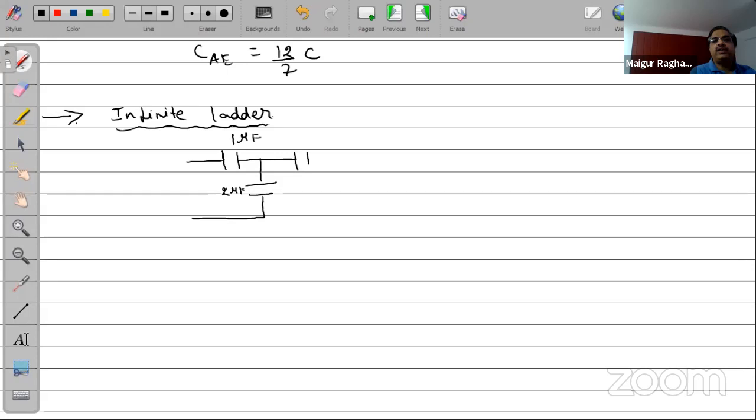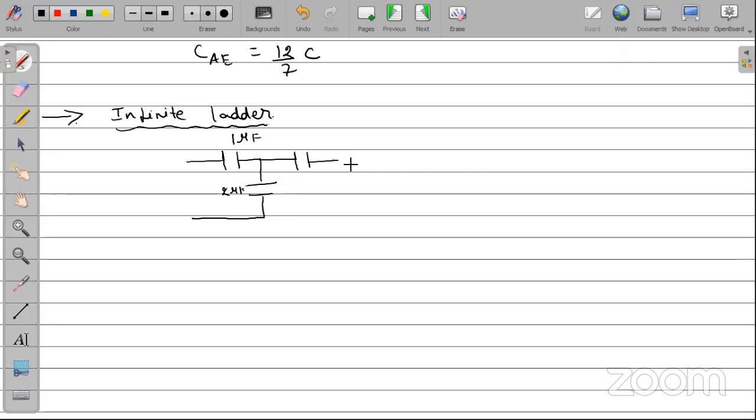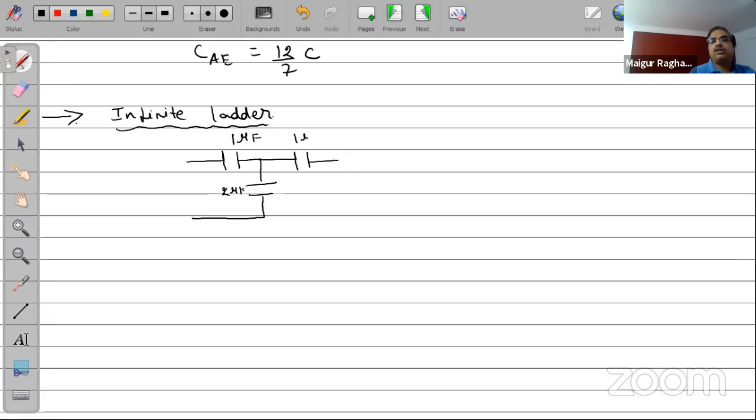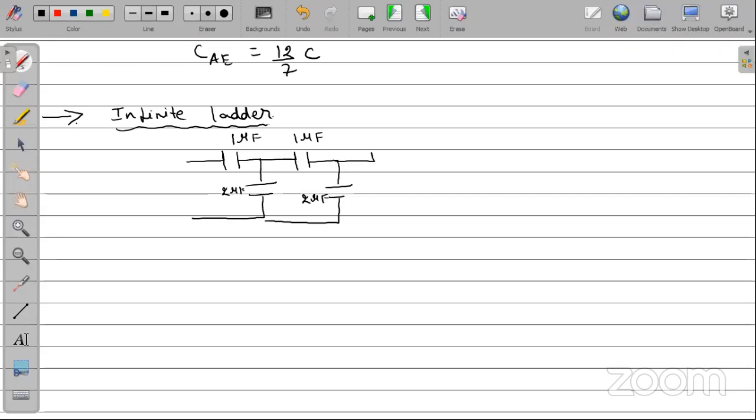Second step is again 1 and 2 microfarad connected to this. Third one also will be a similar combination, 1 microfarad and 2 microfarad. And this connection goes on in this way, will go on up to infinity. So now here you will have A and B. This is called an infinite adder because the steps will go on adding up like this.